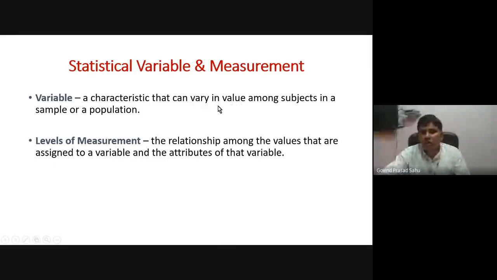For one candidate, its value is maybe 2 years. For another candidate, its value may be 4 years. So that is the value among subjects. Subjects here are the elements of the sample or population we are going to study. And so that is the variable.